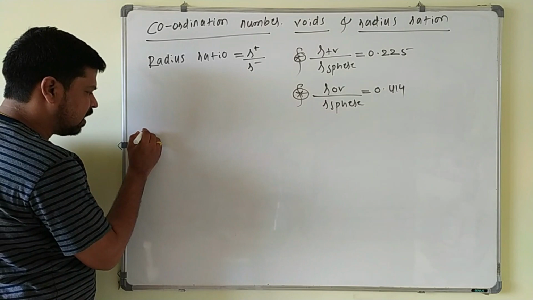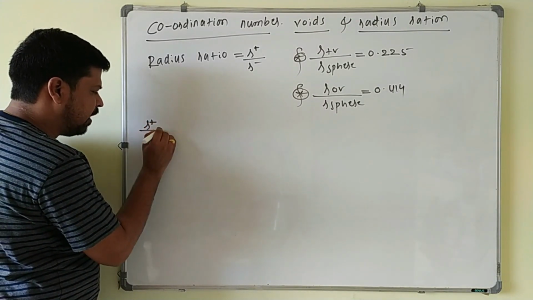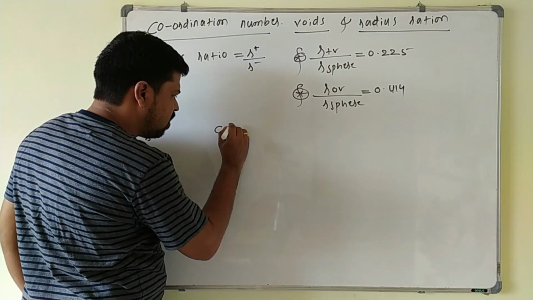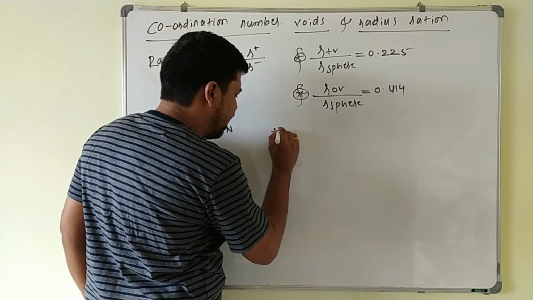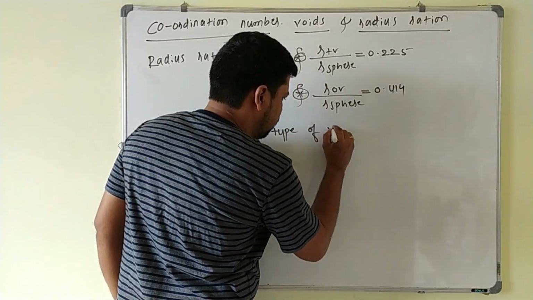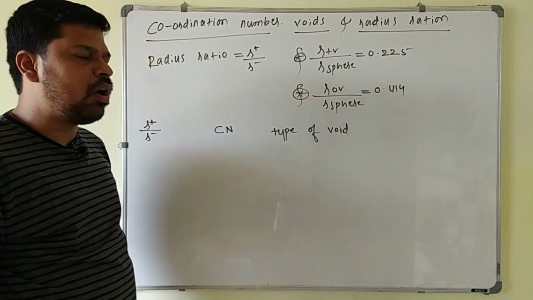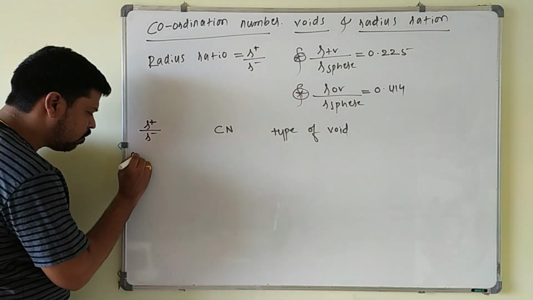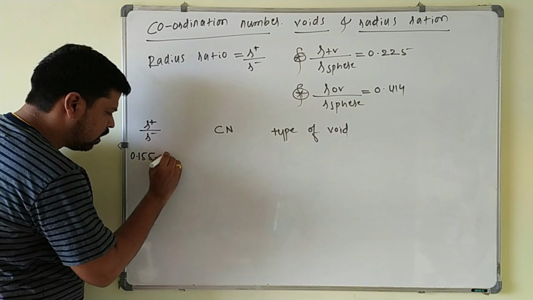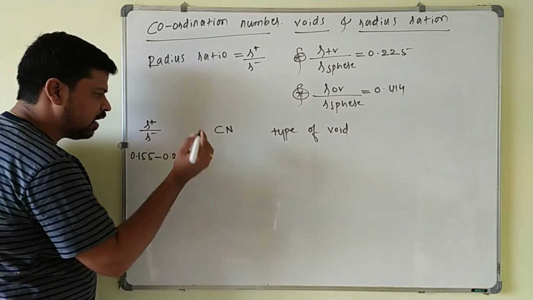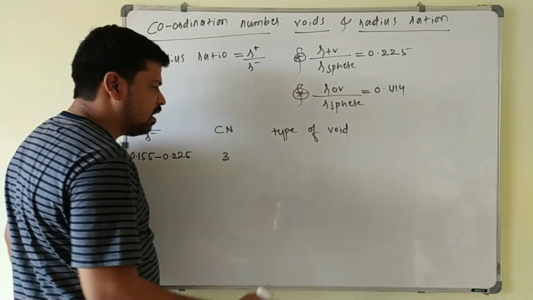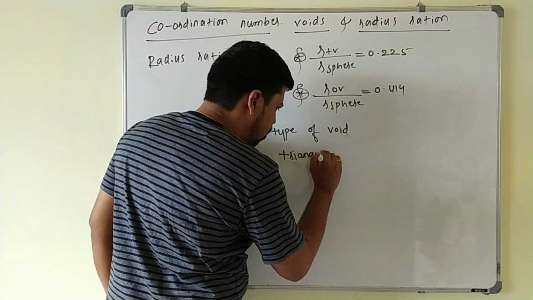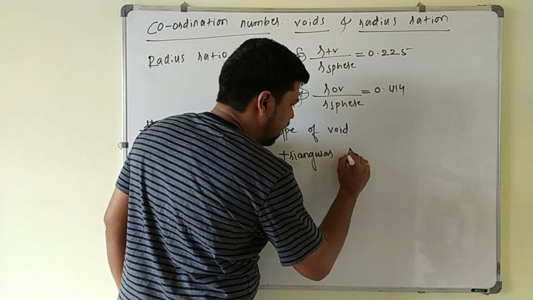Suppose some rules are there. Radius ratio is the radius of cation to the radius of anion. Next, the coordination number and the type of void formed depend on the radius ratio. If the radius ratio ranges from 0.155 to 0.225, then the coordination number will be 3 and the cation will occupy the triangular void, which will be like this.